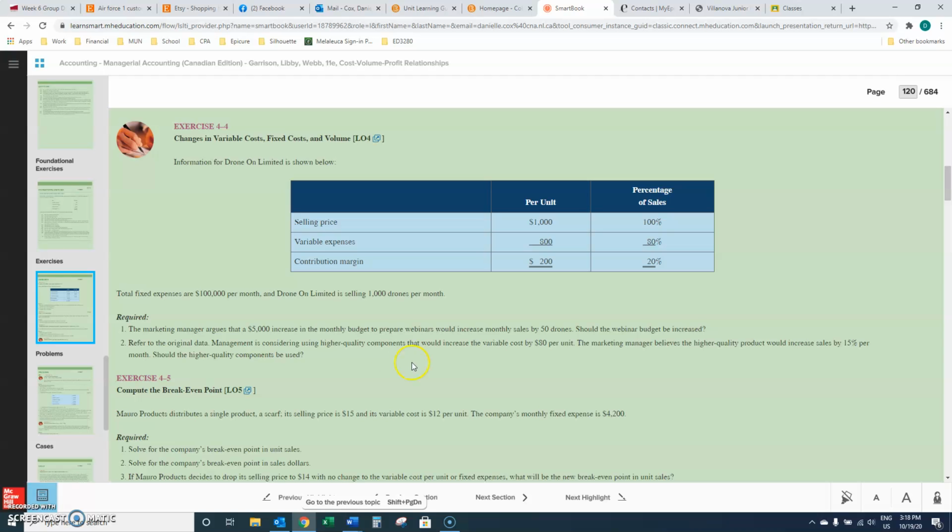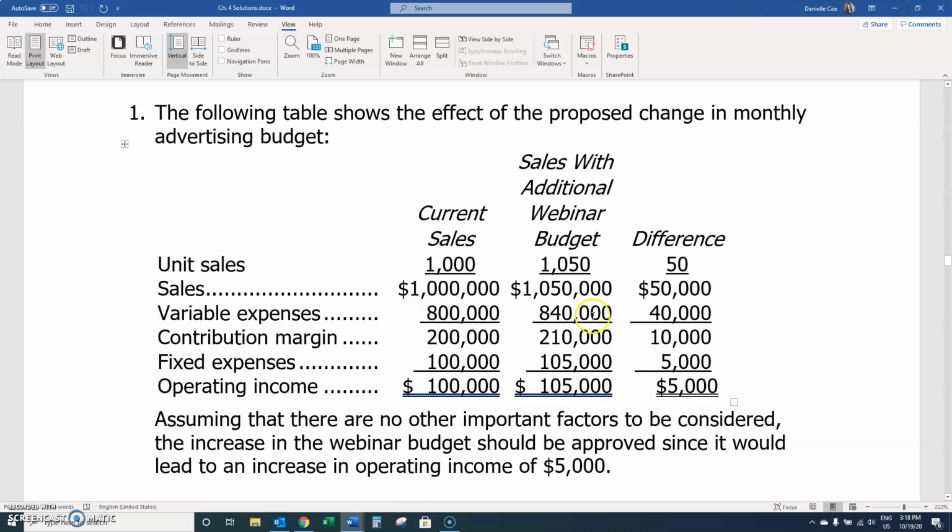So should they proceed? You're going to increase their expense, but you're also going to increase sales. So let's take a look. All right, so the long way. Currently, they're selling 1,000 units. The price is $1,000 per unit, so their sales are $1 million. Variable expenses are $800 per unit, so variable expenses are $800,000, which means their contribution margin is $200,000. We're told their fixed expenses are $100,000, which leaves them with an operating income of $100,000.